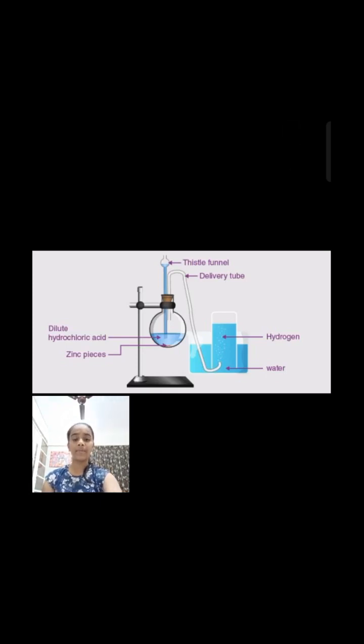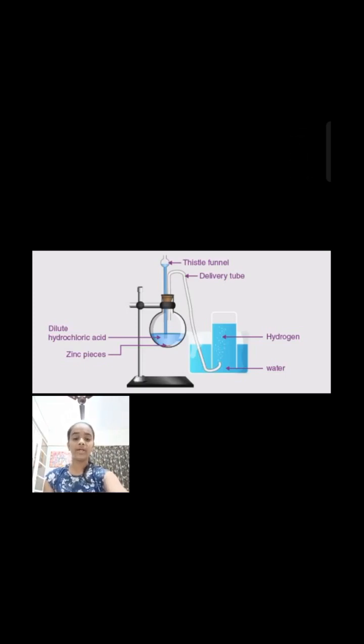Hydrogen can be prepared in the laboratory by reacting granulated zinc with dilute sulfuric acid or dilute hydrochloric acid. Granulated zinc contains copper as an impurity, which acts as a catalyst and increases the rate of reaction. If pure zinc is used, the reaction will be very slow because the layer of gas insulates the metal from the acid.